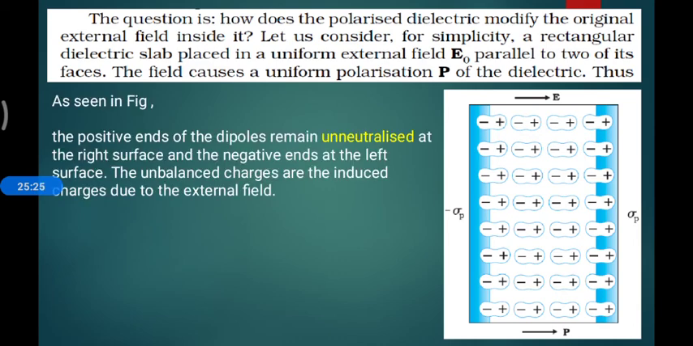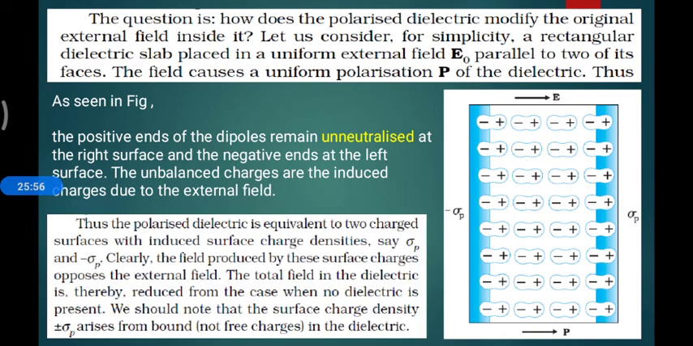As shown in the figure, the positive ends of the dipoles remain unneutralized because inside they all cancel each other. The right surface is positive, and the negative ends are at the left surface. This unbalancing results in a dipole, a separation of positive and negative charge. They have a dipole moment in the direction of the electric field, from negative to positive. Thus the polarization of the dielectric is equivalent to two charged surfaces.